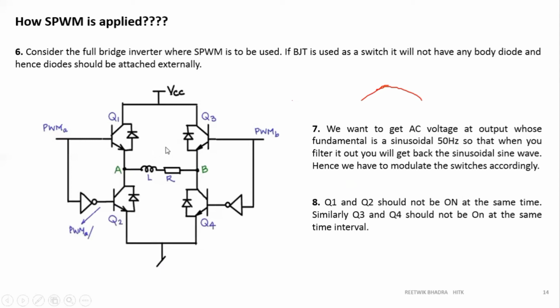So we have to take care that the output has a fundamental component of 50 hertz, so that if I filter out all the other harmonic components, 50 hertz always remains in the output. For that reason we have to modulate the switches Q1 to Q4 accordingly. Now how is it done?